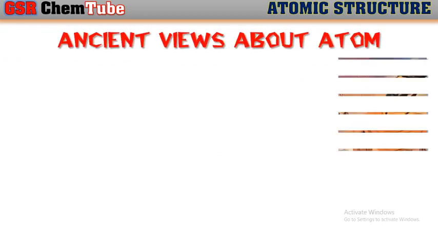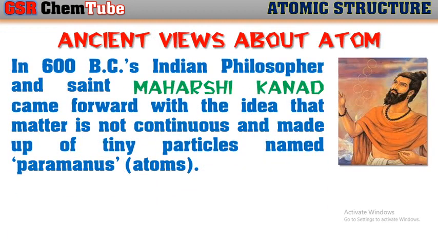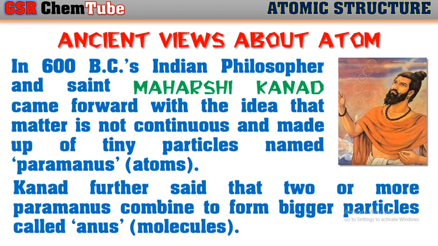Ancient views about the atom. In 600 BC, Indian philosopher and saint Maharshi Kanada came forward with the idea that matter is continuous and made up of tiny particles named paramanus, which we call as atoms. Kanada further said that two or more paramanus combine to form bigger particles called anus, which are called as molecules.